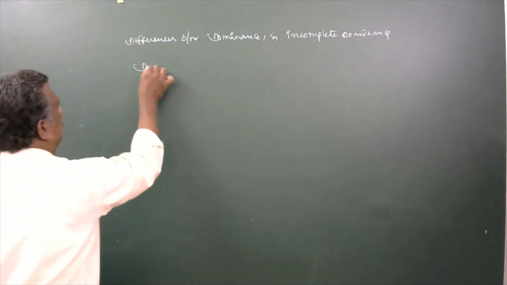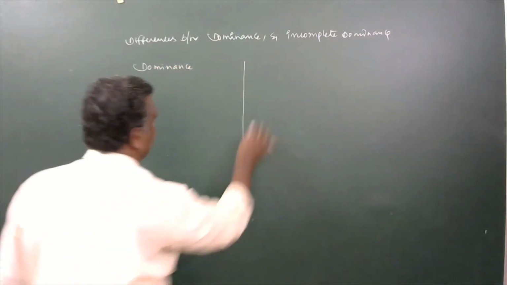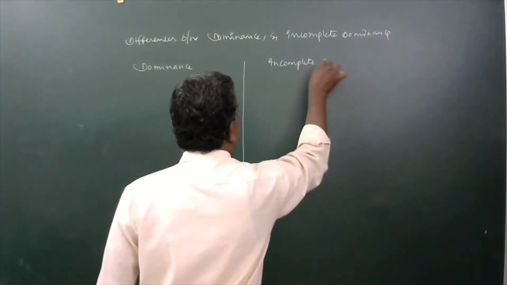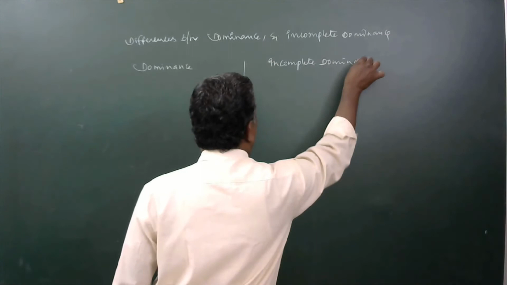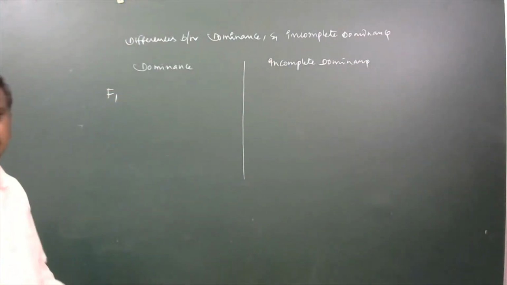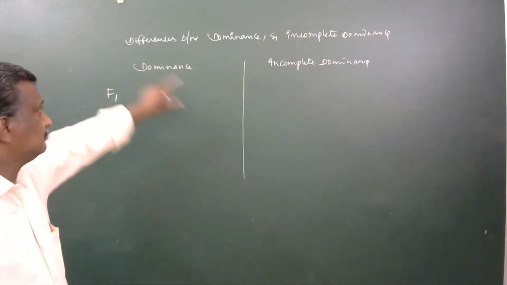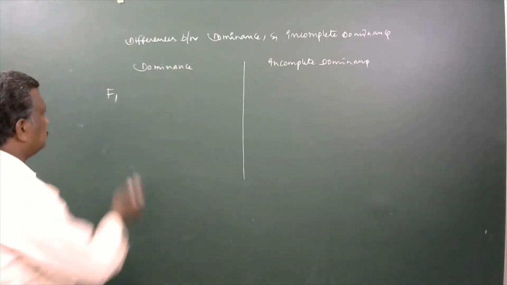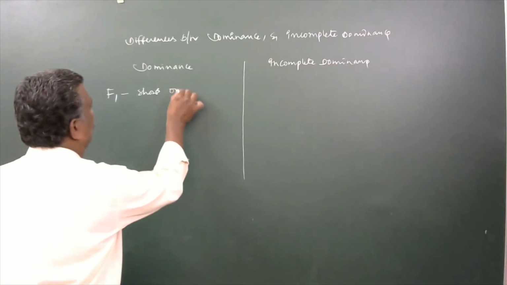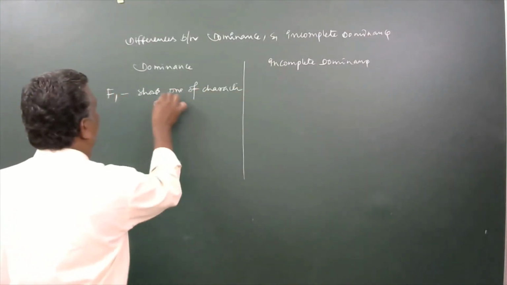Here, under dominance, the F1 organism shows one of the characters of the parents.